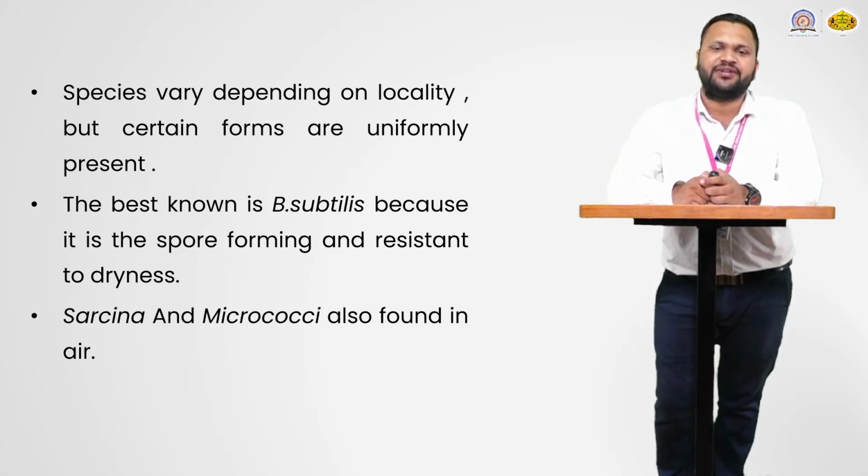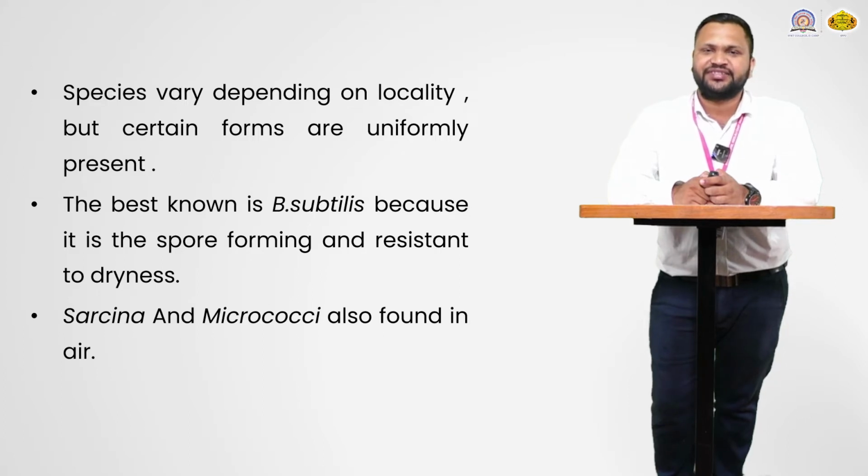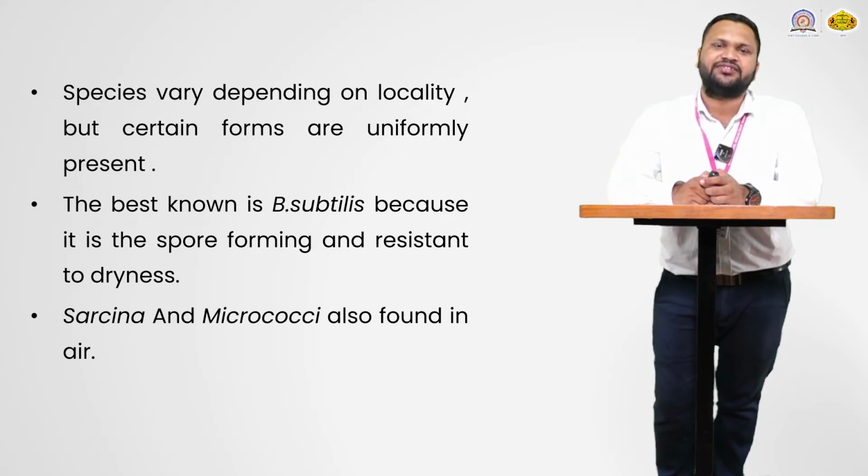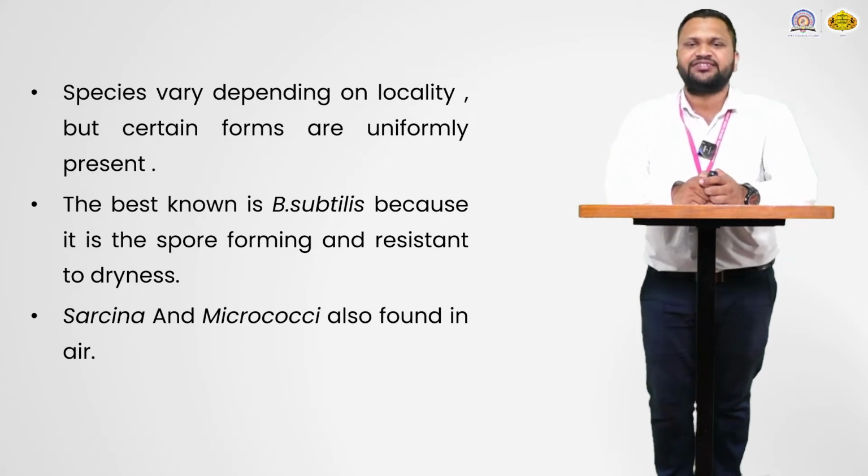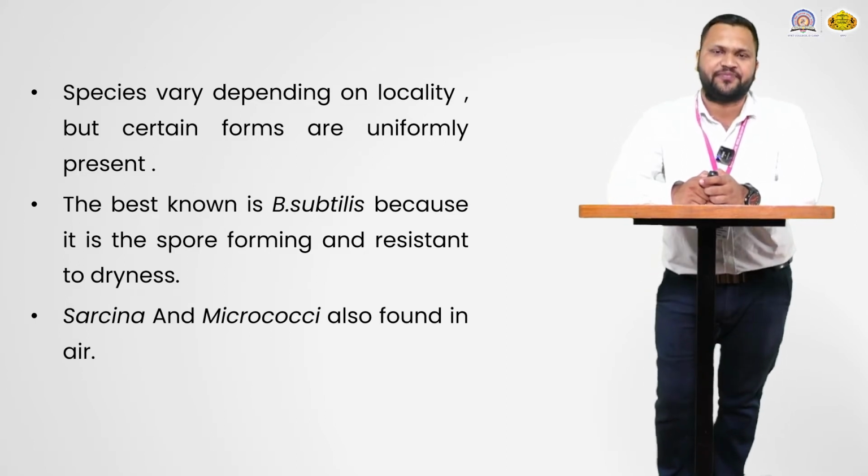The best known example is Bacillus subtilis, because it is spore forming and resistant to dryness. Then Sarcina and Micrococci are also found in air. These are just examples of certain bacteria which are present in air.